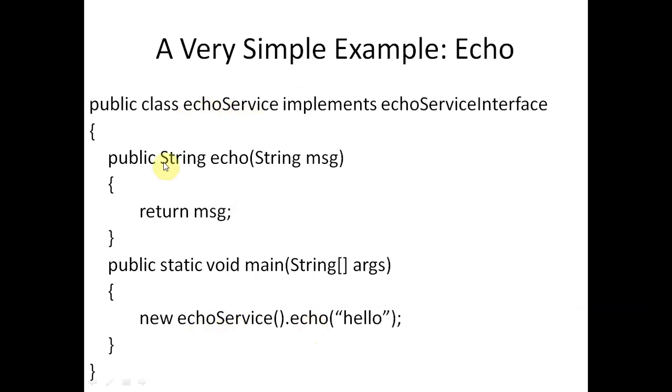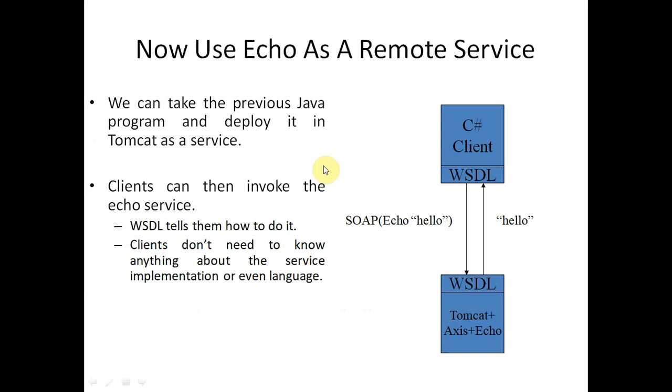So new EchoService means we are defining an object of the same class inside the same class. So there we will write new EchoService dot echo, and we are passing hello as an argument, and hello will be transferred to the msg. So this way we have a client as well as a server, and WSDL is here.